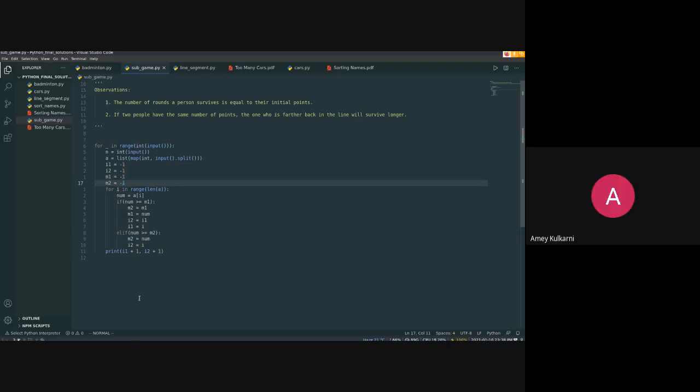One more thing you guys can do is after the contest, you can have a look at other people's solutions. I was having a look at one of your solutions, and it was pretty good. What that person did is, he reversed the list, then found the max, because you had to find the last maximum. So he reversed it and found the first maximum. Then he made that -1, and then he found the second maximum. That was pretty cool. So you can have a look at other people's solutions after the contest, of course.